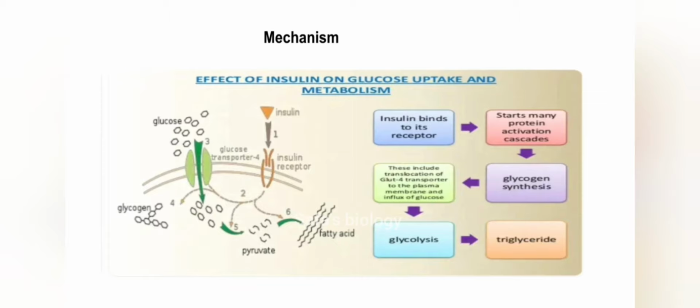After that, glycogen is synthesized by the glycogen synthase enzyme. These steps include translocation of the glucose transporter to the plasma membrane and influx of glucose. What happens then? The glucose gets broken down by glycolysis enzymes and converted into triglyceride.